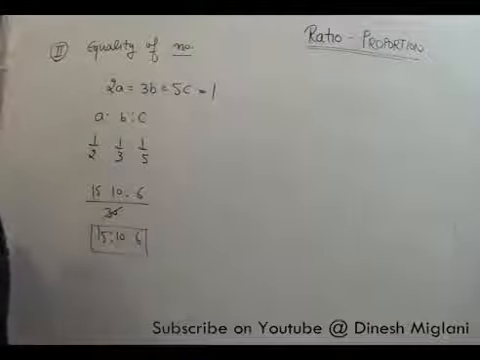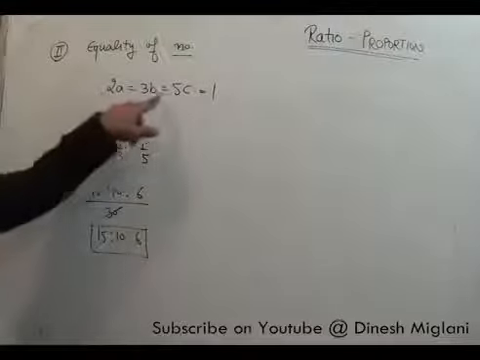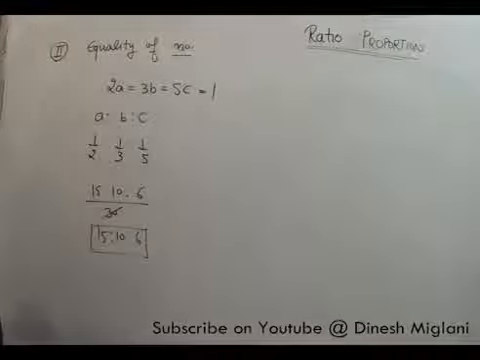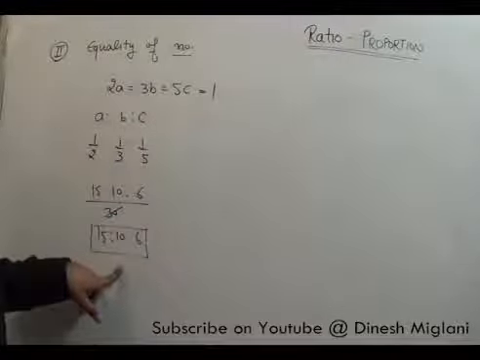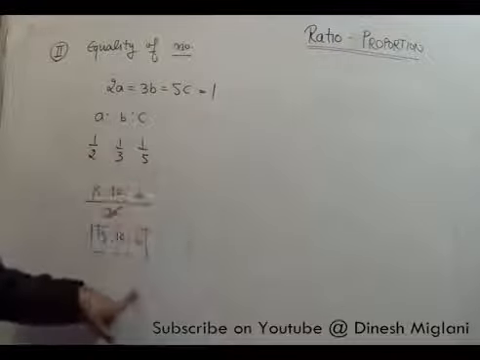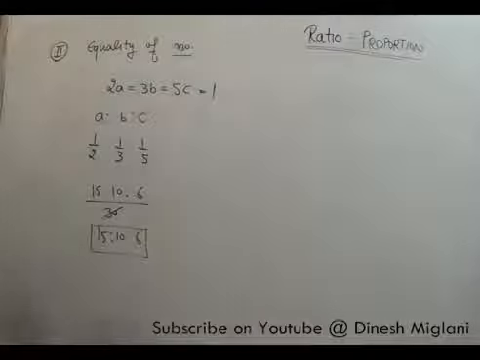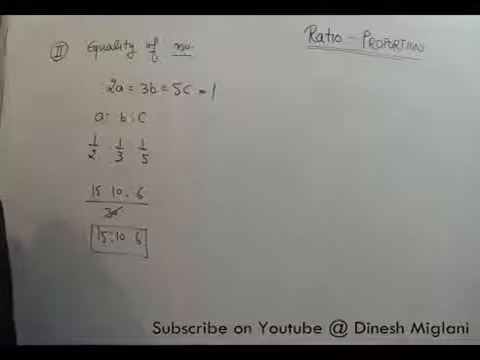Or one shortcut approach to this is, whatever these numbers are given, take the LCM of them, that would be 30. 30 by 2 will give you 15. 30 by 3 will give you 10. And 30 by 5 will give you 6. You can say the ratio will be 15:10:6.